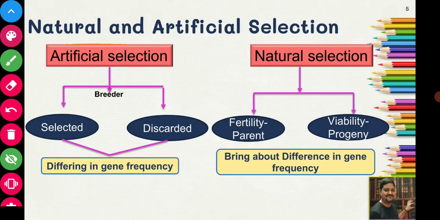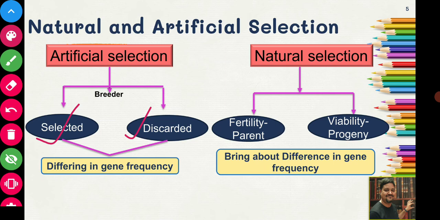Now, we have already discussed there are two types of selection: natural selection and artificial selection. What is artificial selection? Here the breeder will intervene and divide the population into two groups: a selected group and a discarded group.